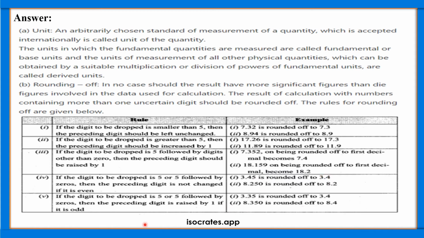The fifth rule: if the digit to be dropped is 5 or 5 followed by zeros, then the preceding digit is raised by 1 if it is odd. In the first case, it should not be changed if it is even. So 4 is an even number, so it should be kept as it is. But if it is odd, then it should be added by 1. Like 3.35, after that there is 0. So when I need to remove 5, I need to add 1 to 3. So 3.4.